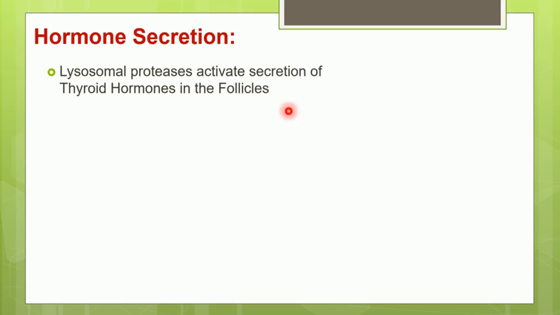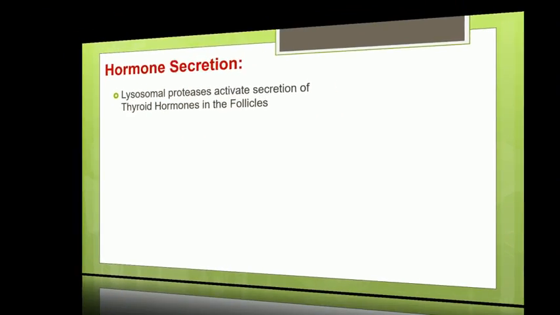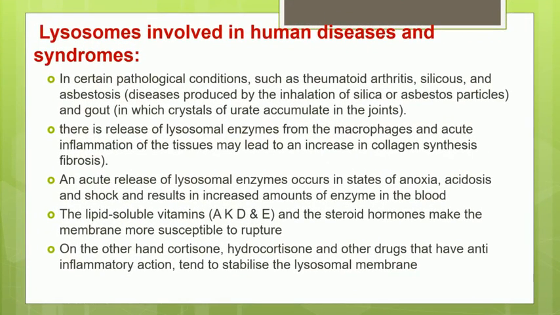So these lysosomal proteases will activate the thyroid secretion in the thyroid gland. Next, the lysosome's function is also seen in certain human diseases and syndromes. So these lysosomes are also involved in certain human diseases and syndromes.